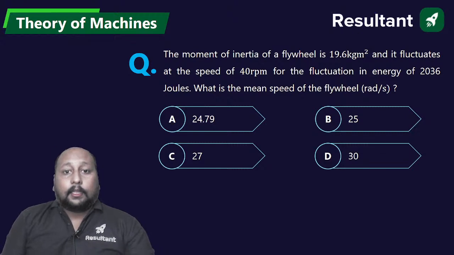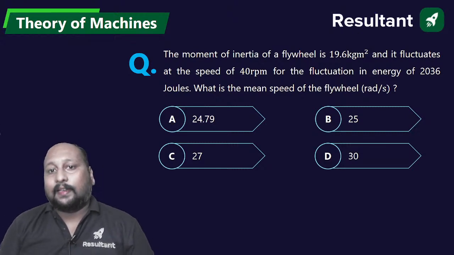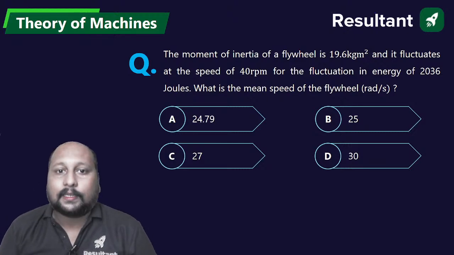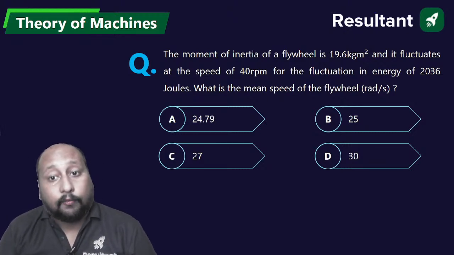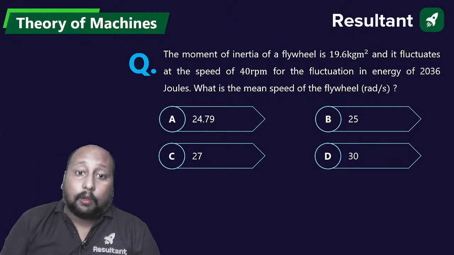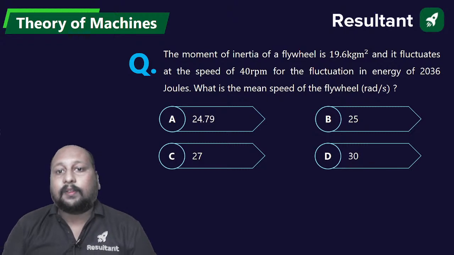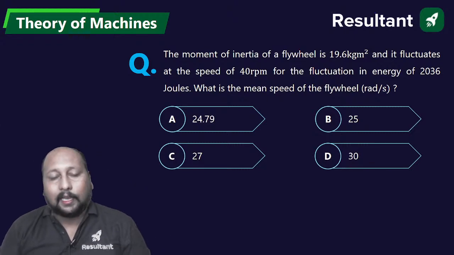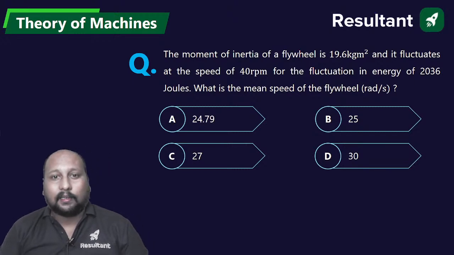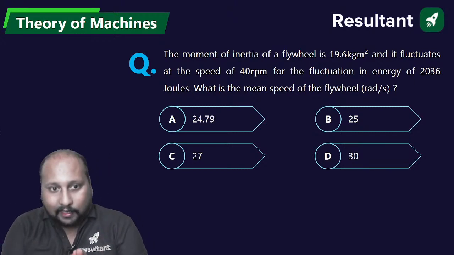The moment of inertia of the flywheel is 19.6 kg meter square and it fluctuates at a speed of 40 rpm. For a fluctuation of energy of 2036 joules, what is the mean speed of the flywheel? This is an interesting one. Many students get confused here. Many students have personally texted me, sir, can you solve this question? That is the reason I have taken up this problem.